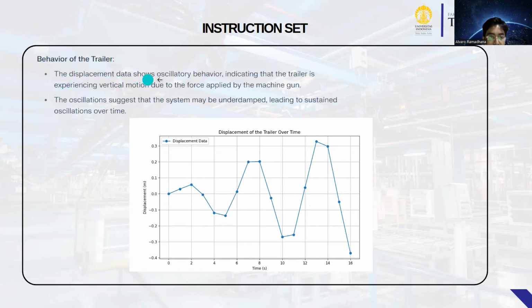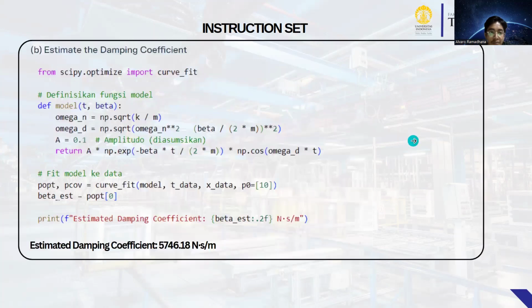Okay, the displacement data shows oscillatory behavior, indicating that the trailer is experiencing vertical motion due to the force applied by the machine gun. The oscillation suggests that the system may be underdamped, leading to sustained oscillation over time.